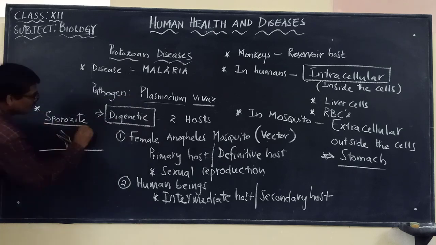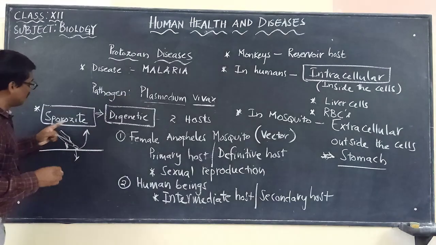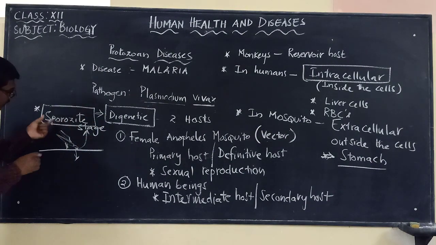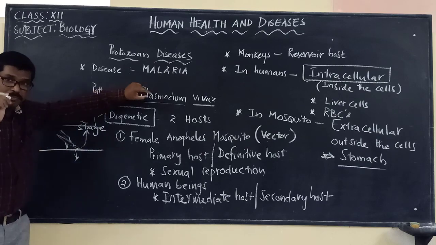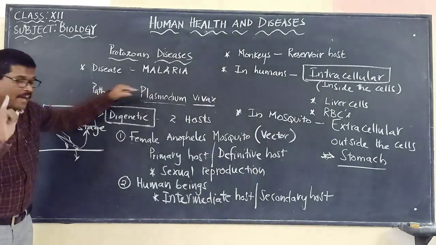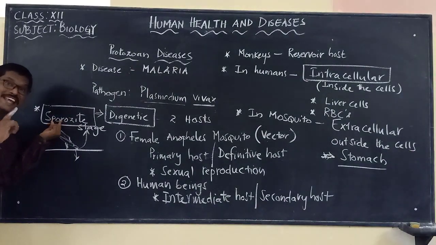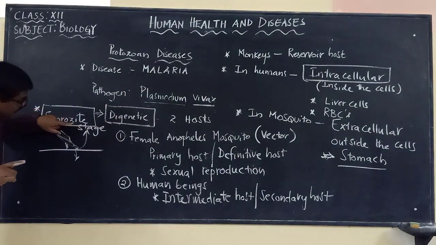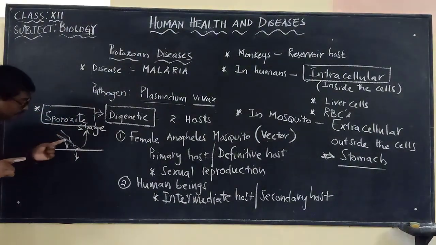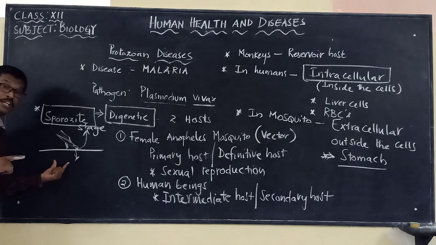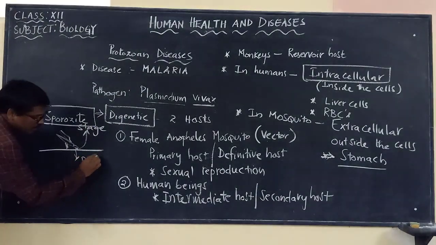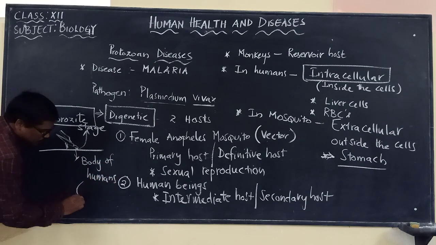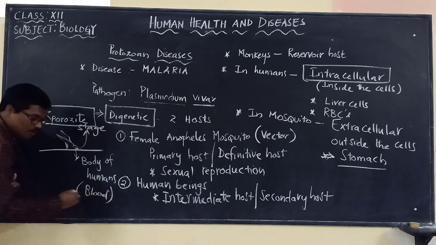The Plasmodium vivax in sporozoite stage is injected by the female Anopheles mosquito into the body of the humans, directly into the blood of humans.